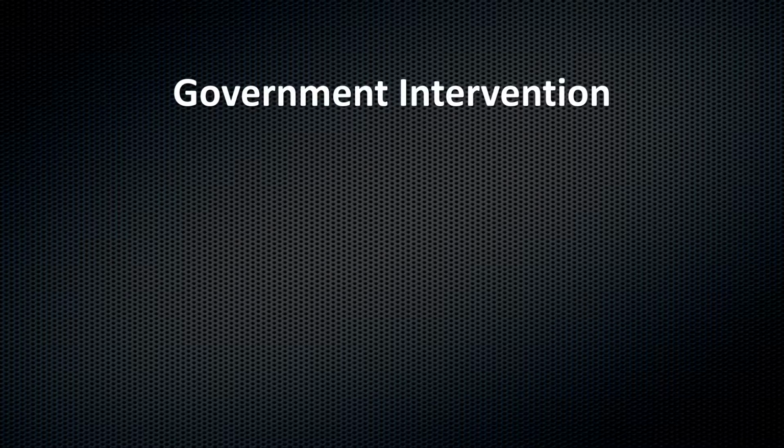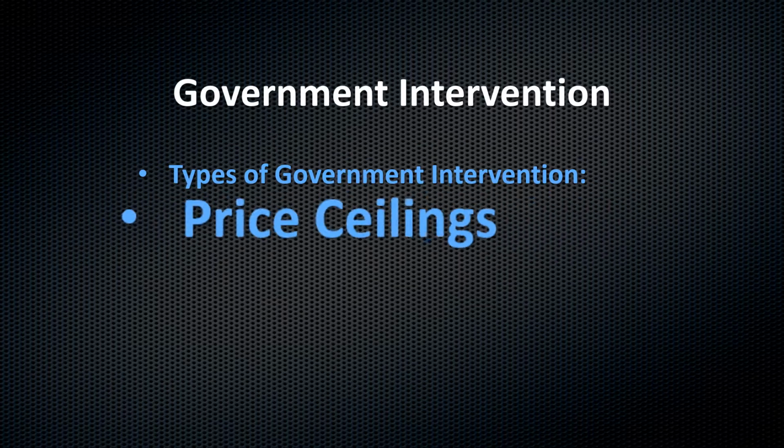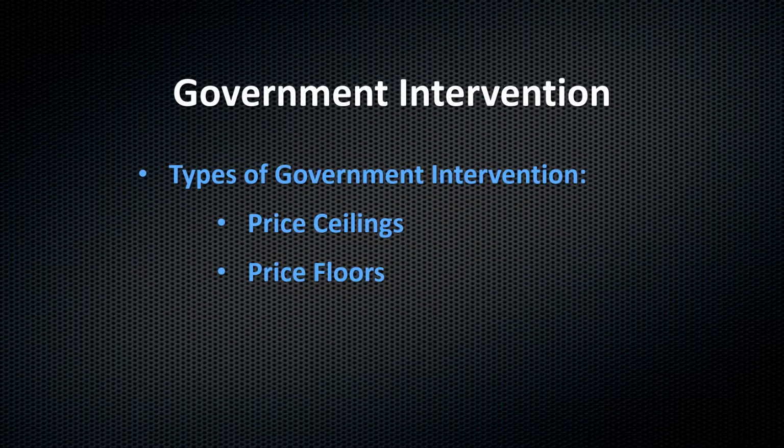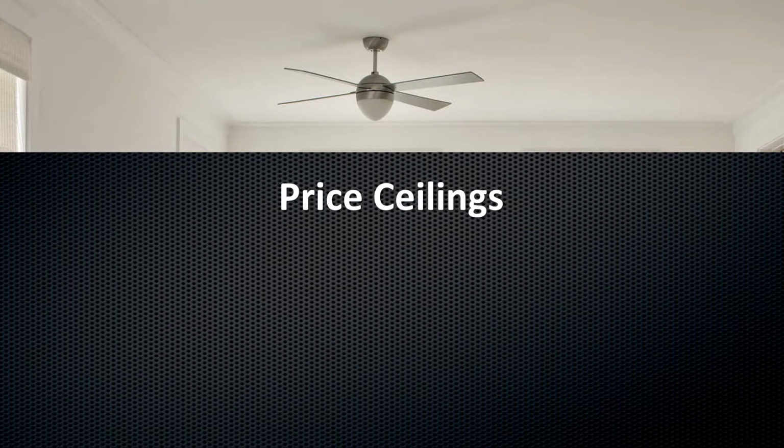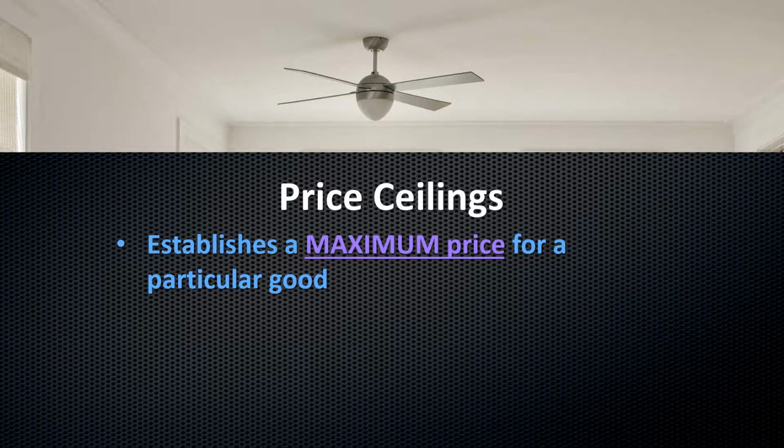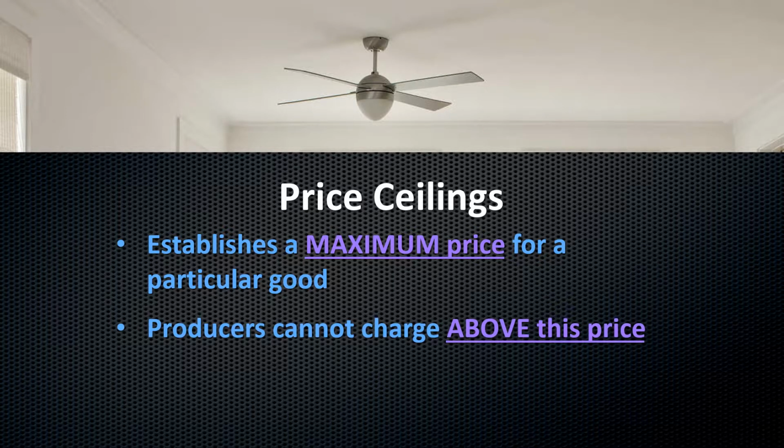All right, so how does the government involve itself to try and fix these surplus and shortage situations? So we have price ceilings and price floors. A price ceiling means you cannot go above it. It establishes a maximum price for a particular good. Producers cannot charge anything above this price.